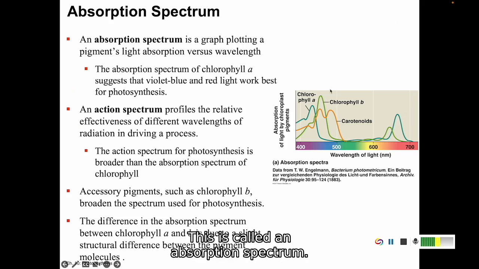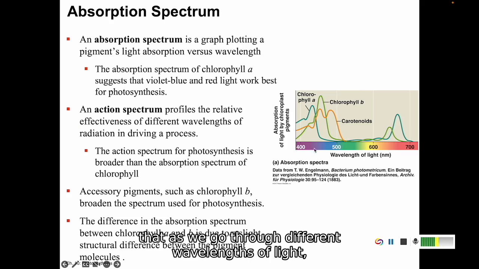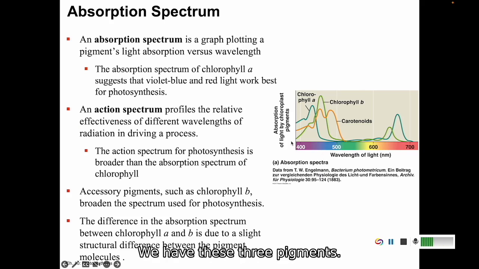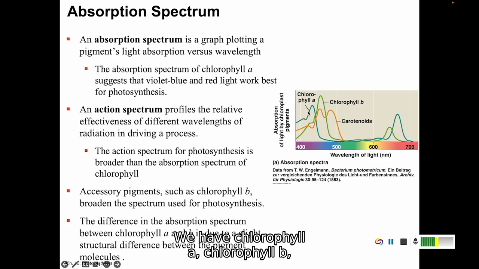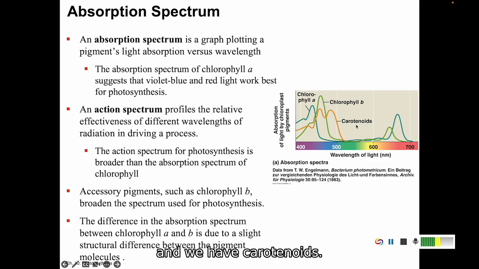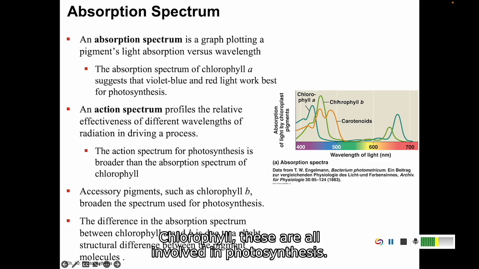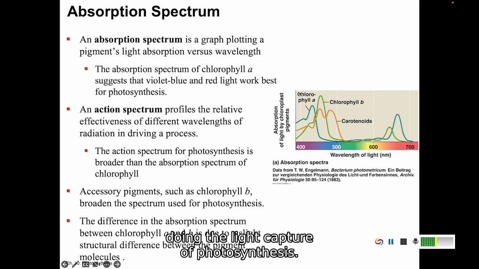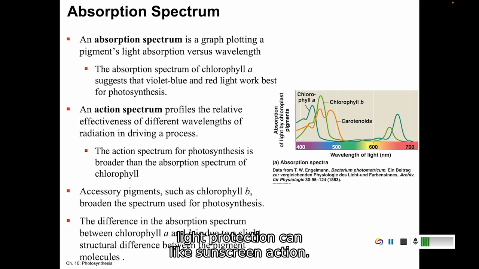This is called an absorption spectrum, and all this is going to do is show that as we go through different wavelengths of light, different pigments can absorb different amounts of it. So we have these three pigments. We have chlorophyll A, we have chlorophyll B, and we have carotenoids. These are all involved in photosynthesis. Chlorophyll A and chlorophyll B are really going to be doing the light capture of photosynthesis. And then carotenoids do a lot of light protection, kind of like sunscreen action.